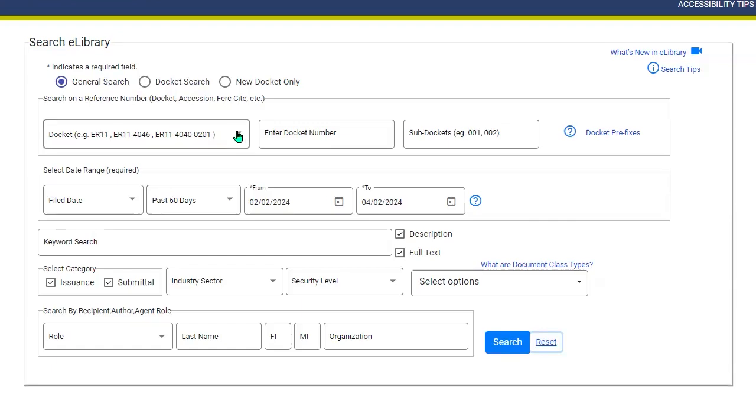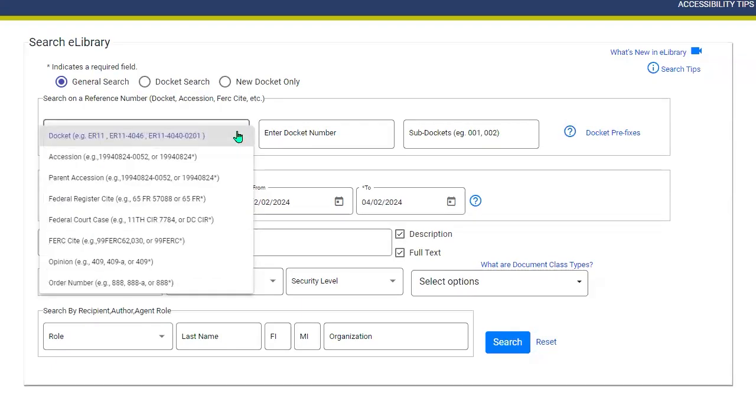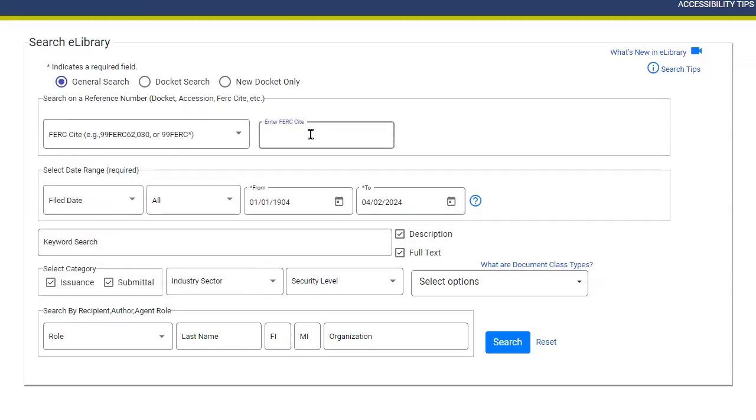So, if you just know a FERC order citation, for example, maybe you saw the citation in an online article, but you don't know the docket number, can you search with that too? Yes. First, you will click on the drop-down menu under the reference number section and select the category FERC Cite. Then you can type in the FERC citation without the letter P, paragraph symbol, and without any spaces to search for the filing. You can search for the filings, issuances, and compliance associated with that order.